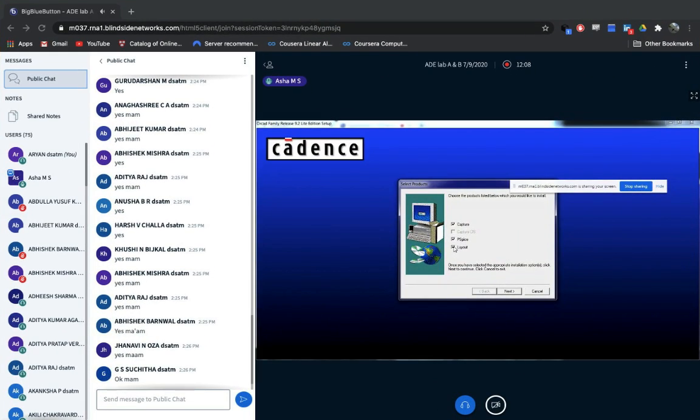Then select the layout. Out of 4, you are going to select the first one, third one, fourth one: Capture, PSpice, layout. Then click on next.